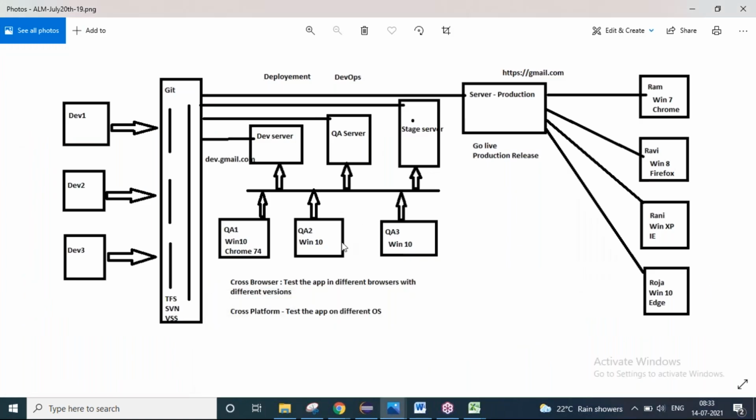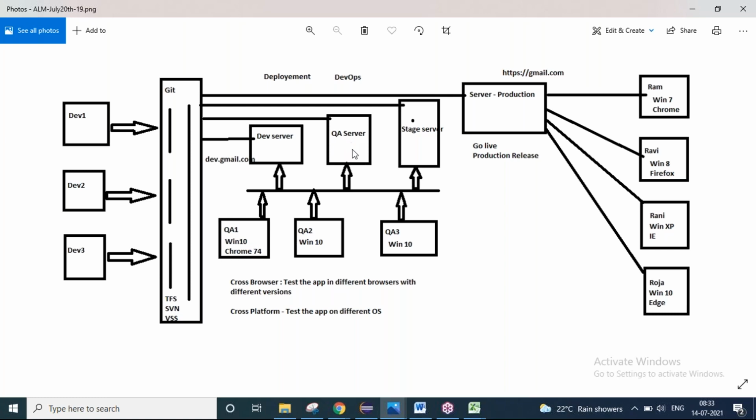So here the QA team is going to play a major role. If the QA team is not testing the application thoroughly, then there will be an issue on the production server. It should not happen. So now what is happening here? First round of testing you did on the dev server, you got 30% confidence. Then the same code will be promoted to the QA server. You guys have to repeat the same process. Whatever you did on the dev server, you will be repeating that.